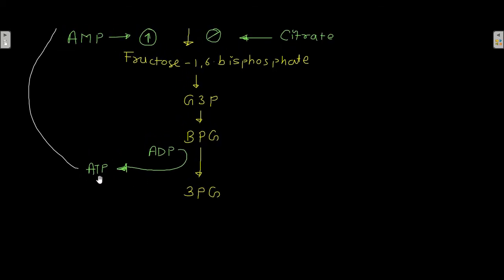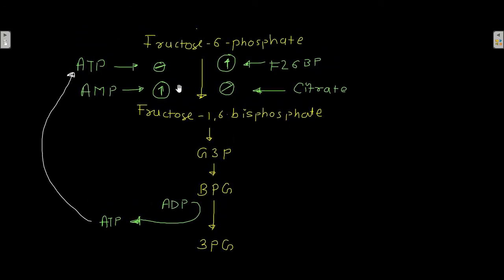This ATP acts as the inhibitor of this reaction. So if this reaction has taken place enough times and enough ATP is produced, then there is no need for this reaction to occur, and that is why ATP inhibits this reaction.